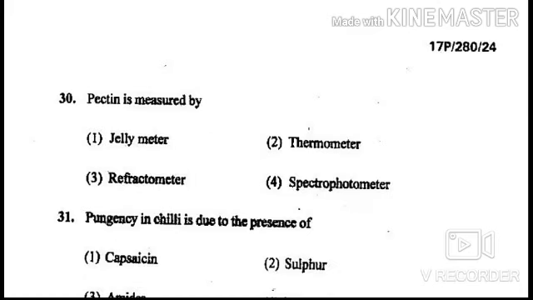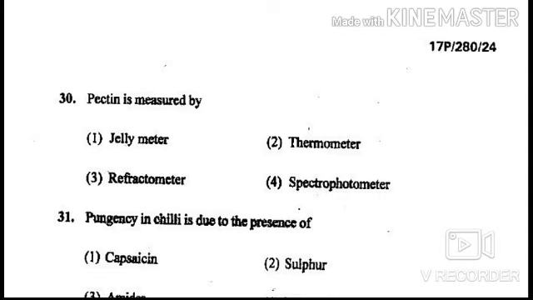Next question is, pectin is measured by, options are gellimeter, thermometer, refractometer, and spectrophotometer. Answer of this question is option number 1, gellimeter. Pectin is measured by gellimeter.